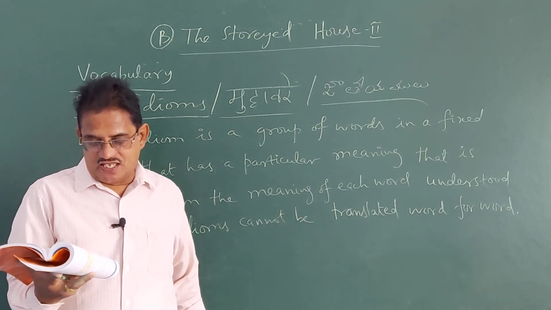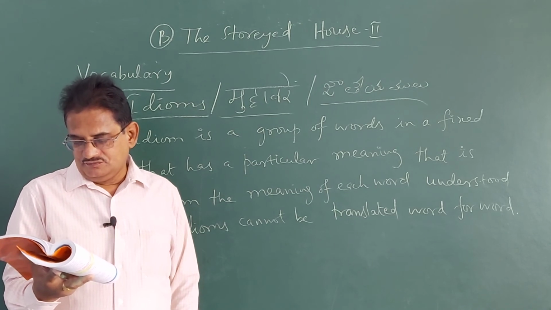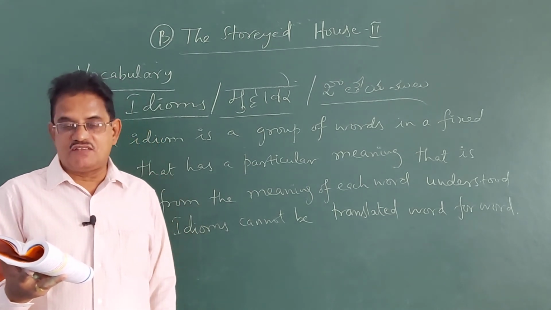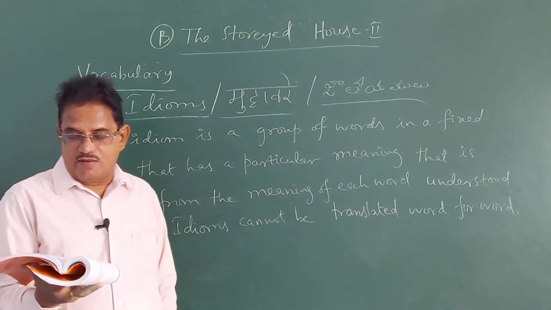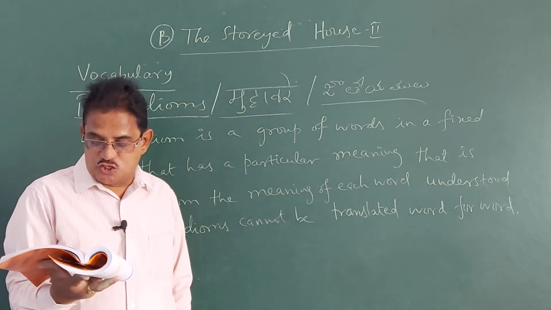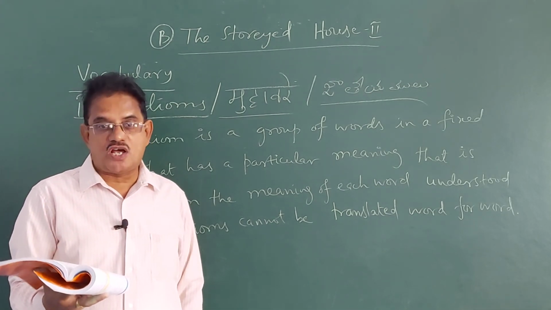Sentence number 6, an uphill battle. Something that is very difficult. When you fight an uphill battle, it is something that is very difficult to do or needs a lot of determination. Number 7, move heaven and earth, try very hard.